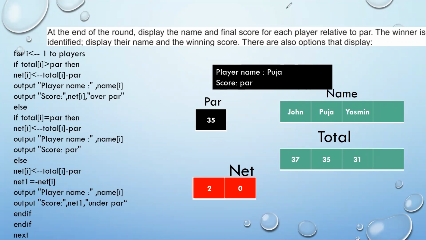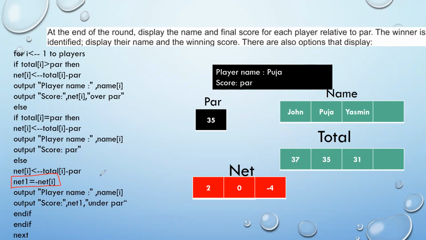Now, to achieve that, let's have a look first of all. After calculating net, you'll see on your screen that the array net now stores a -4. But on your screen, we want the answer in relation to par. That means your answer should be 4 under par. So to achieve that, I have taken another variable. That variable is called net1.